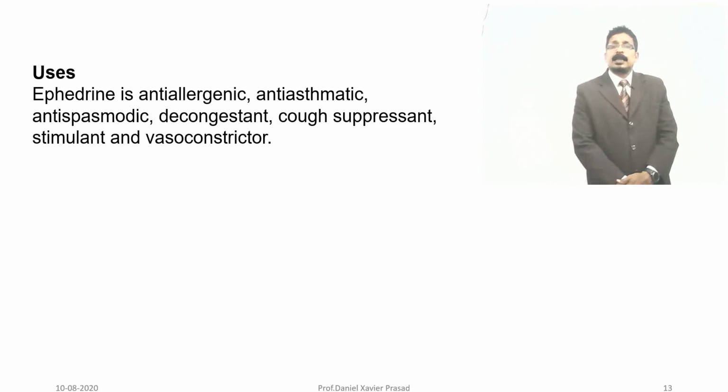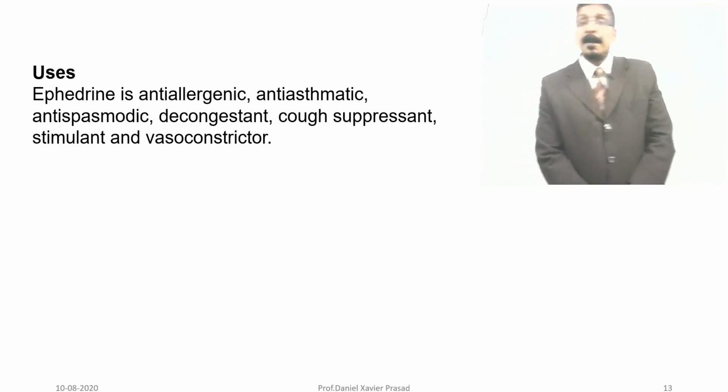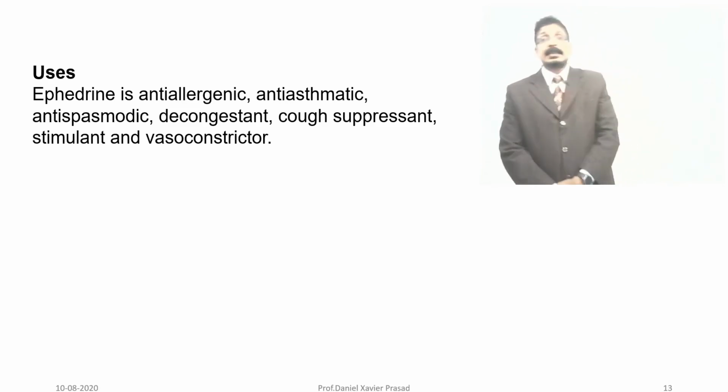As most of the students have told, it is a sympathomimetic and adrenergic drug, they said.